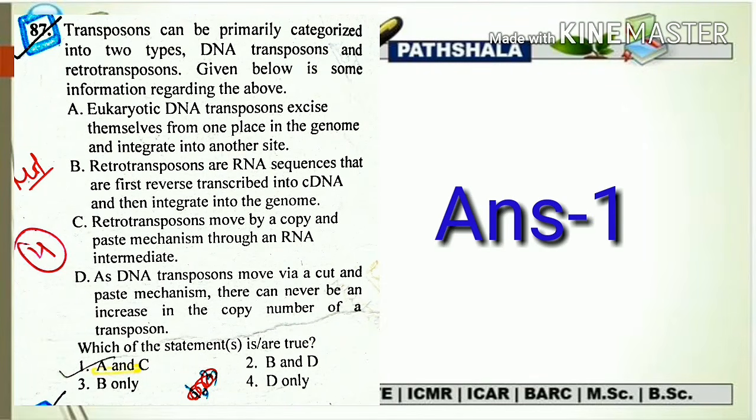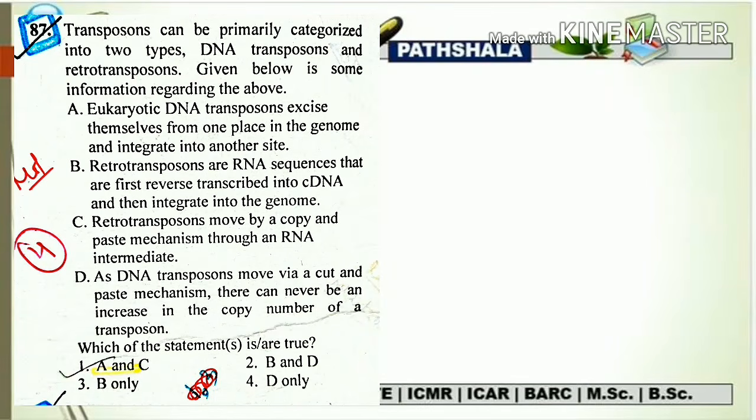I hope this video was helpful for you. In the next video, we are going to talk about different examples of transposons, that is the bacterial transposons as well as the eukaryotic transposons. And we are going to take the example of Drosophila in that, and we are going to talk about the P element in Drosophila.